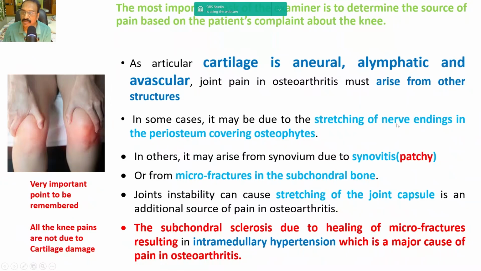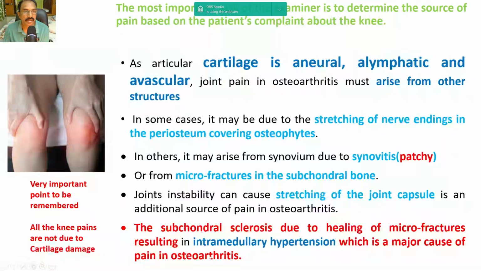It may be from the stretching of the nerve endings in the periosteum covering osteophytes, or sometimes due to irritant synovitis, that is patchy synovitis, that may give rise to pain. Sometimes there may be microfractures in the subchondral bone due to osteoporosis. Sometimes it is the stretching of the joint capsule due to joint instability. And the other main cause is subchondral sclerosis due to healing of microfractures, resulting in intramedullary hypertension or intraosseous tension, which is a major cause of pain in osteoarthritis.